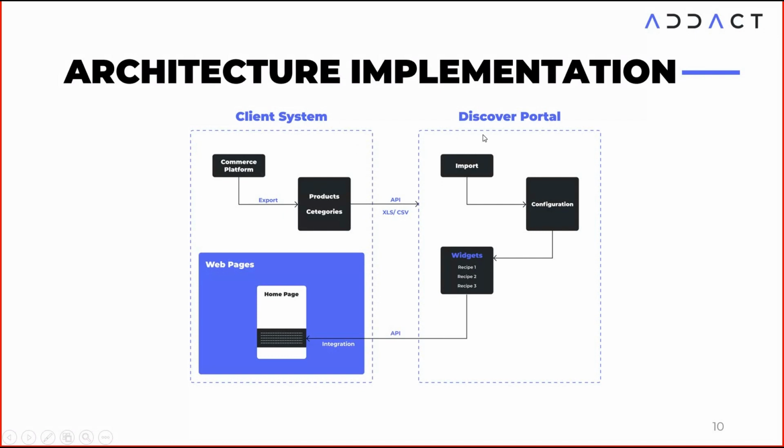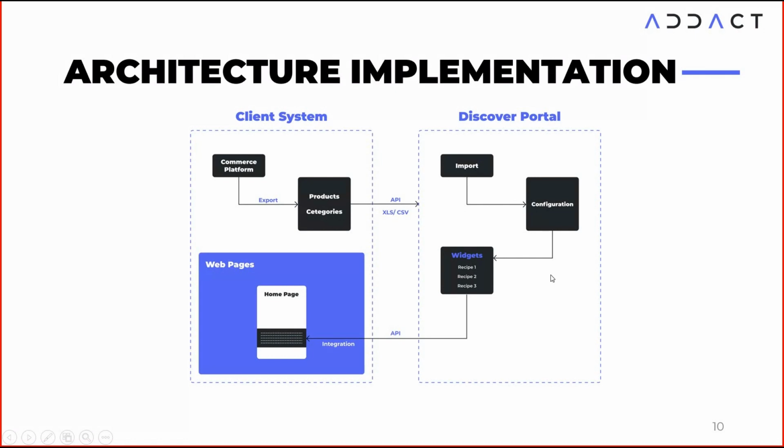When we log in to the system for the first time, we require some data because at that time we don't have any data. Discover requires some data, so we have to import product data and category data into our Discover portal. In the diagram, you can see we are exporting product and category data to our Discover portal.